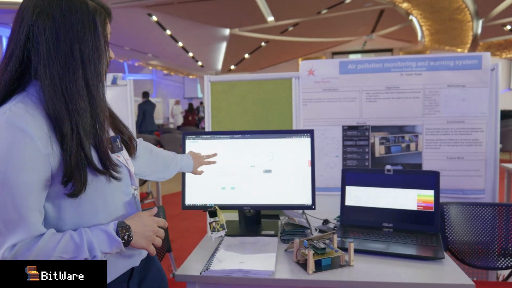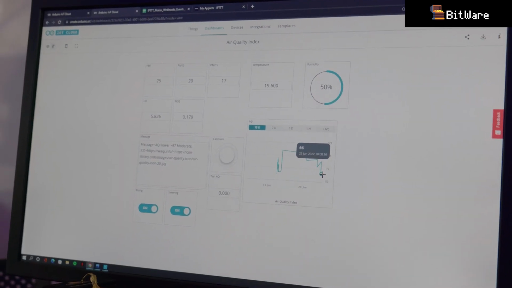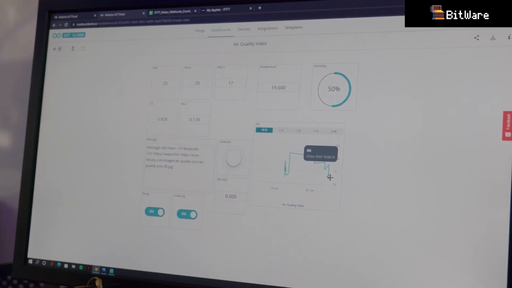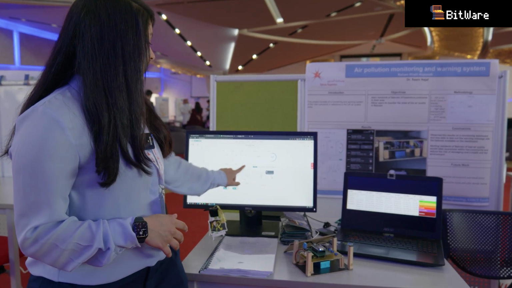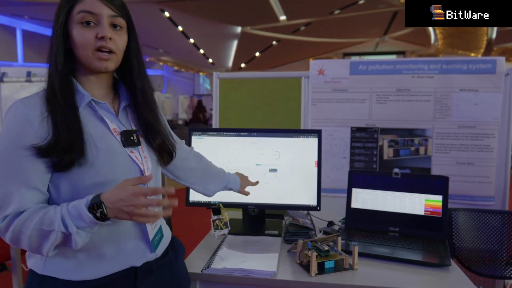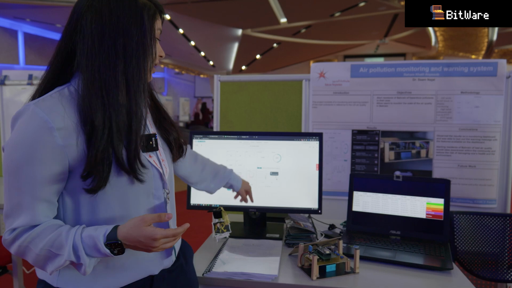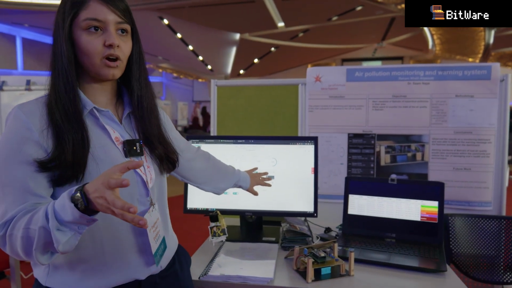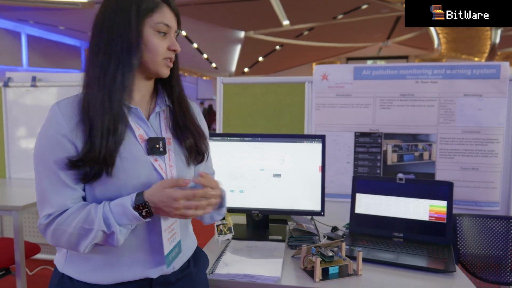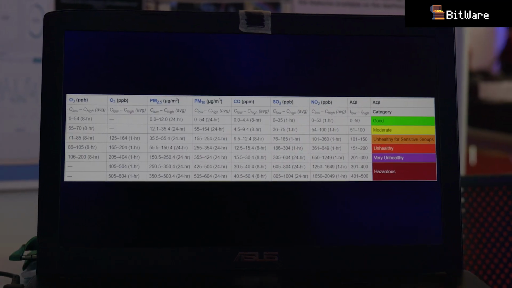As we can see here, these are the particulates and the carbon monoxide, the nitrogen dioxide, temperature, humidity. And then it will calculate the air quality index based on these. It will calculate the air quality index and give us an estimate of the level of pollution or the level of air quality based on that standard.